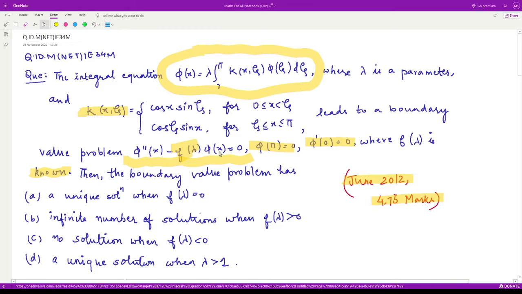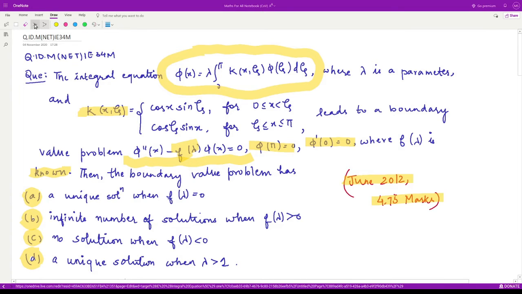Then they are asking, this boundary value problem has a unique solution when f of lambda is equal to 0. When f of lambda is greater than 0, then you have infinitely many solutions. When f of lambda is less than 0, then no solution. And when lambda is greater than 1, then unique solution. Which among these four is the correct option for the given situation?